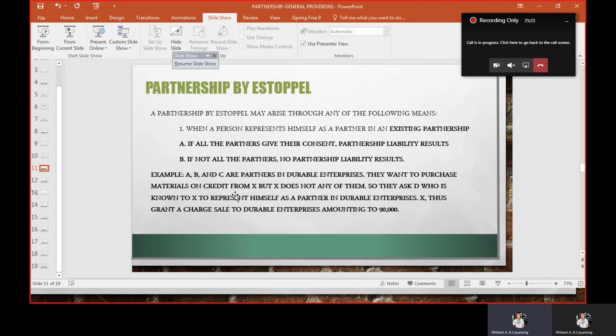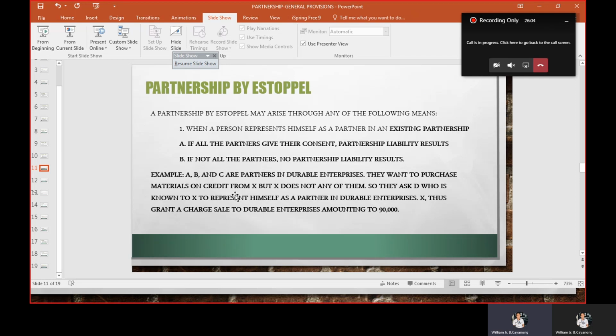And, halimbawa lang, assuming that Durable Enterprises has assets of only 60,000, okay, X, the owner of the materials, may go after these assets. Pero kulang pa, di ba? Because the liability is 90,000. Paano ba mapu-proceed to ni X? X may go after the separate assets of those who consented, since lahat sila nag-consent, si A, B, C, and including si D, for the balance of 30,000 pesos.